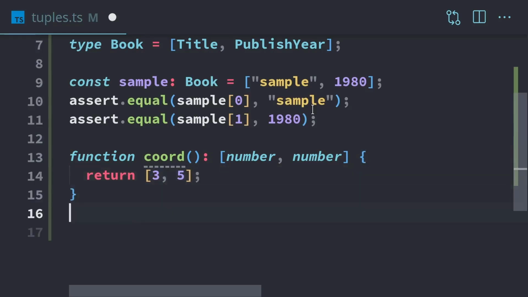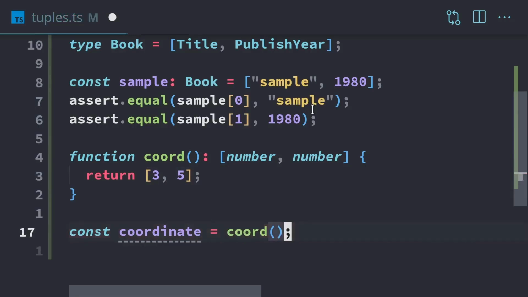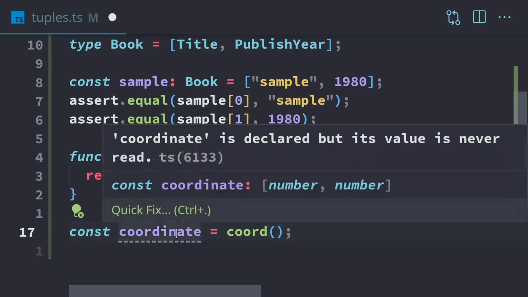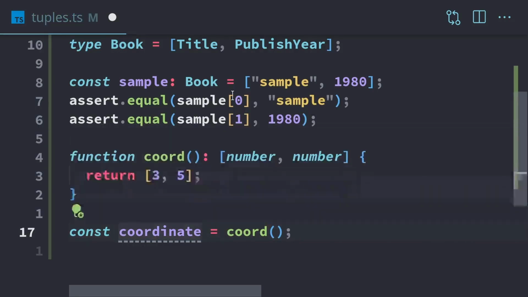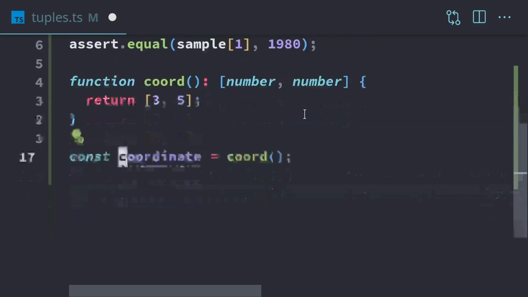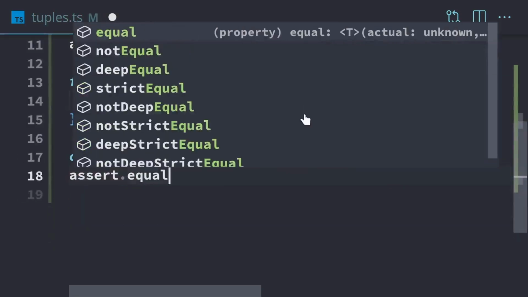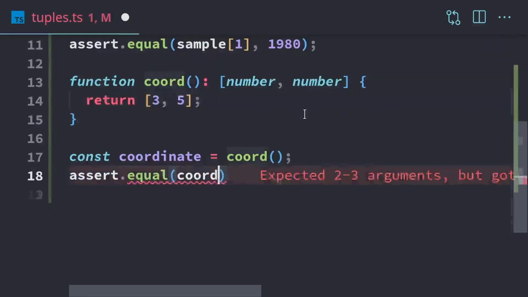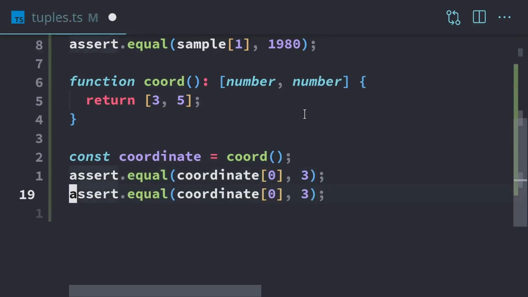So now we can get this coordinate. We'll just use our function. And now if we mouse over, we have this tuple type, which is a number and a number. And we can do an assertion just to make sure that we have the correct data. So we'll assert that our coordinate 0 is equal to 3, and that our coordinate 1 is equal to 5.